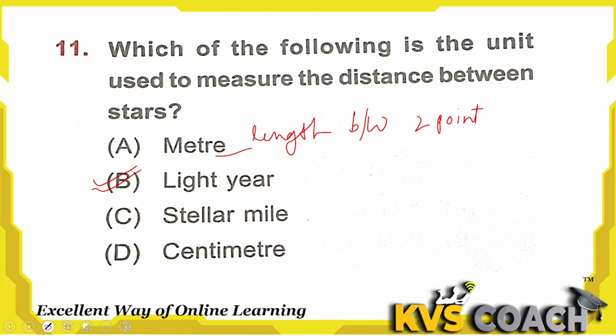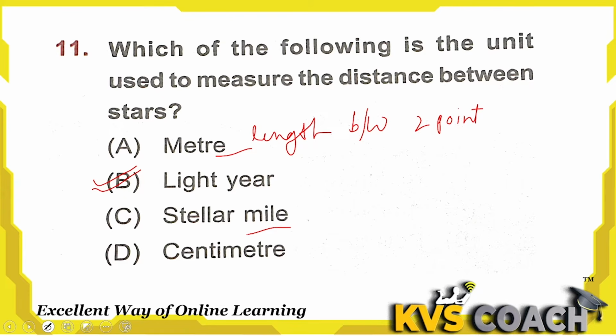for measuring the distance between stars. Third one is stellar mile. Stellar mile is also a unit of distance. It is used to measure the distance between earth and star. Between earth and star we can measure the difference by the stellar mile. But it has some restriction, or it has some range.